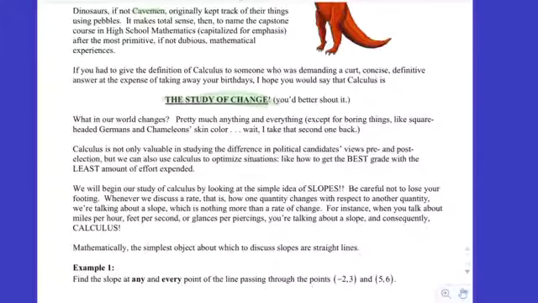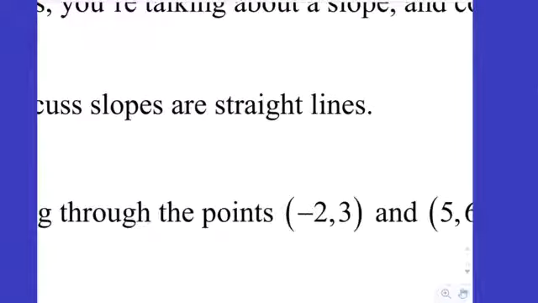Okay. So mathematically, we're going to start with the simplest type of polynomial, lines. What type of lines? Straight lines. Right? As opposed to curvy lines.